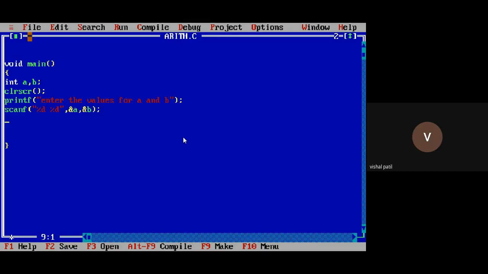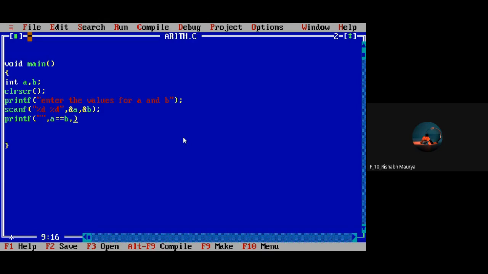Okay, so what to write here? Printf. How many operations do you want to perform? Just check with those operations. What was the first one? A is equal to B. The second one?